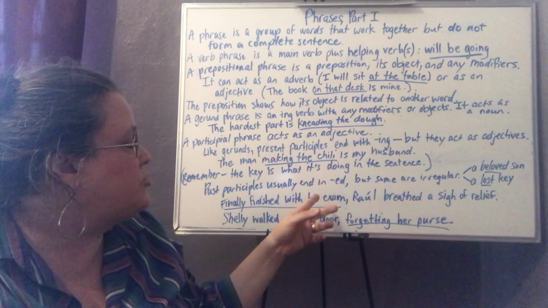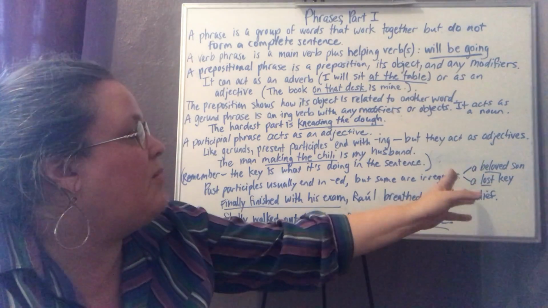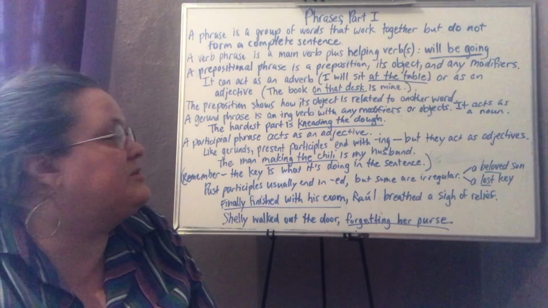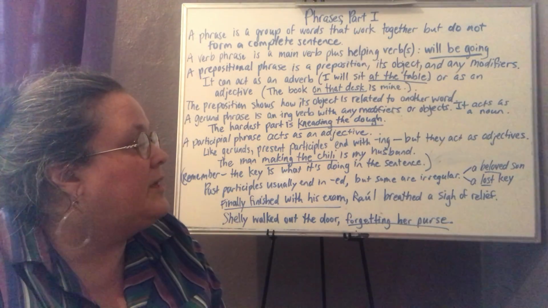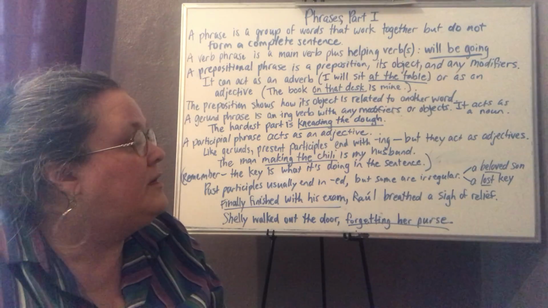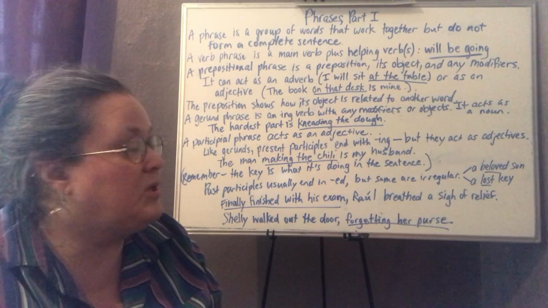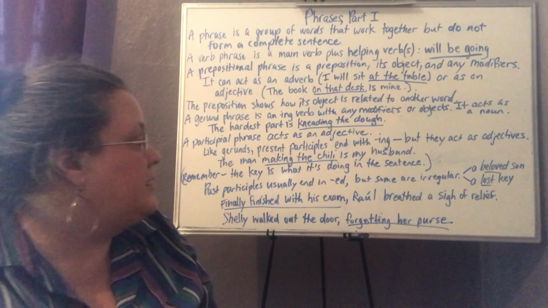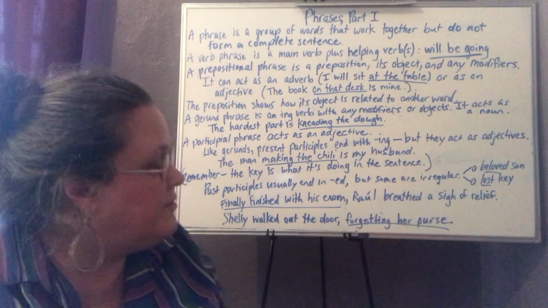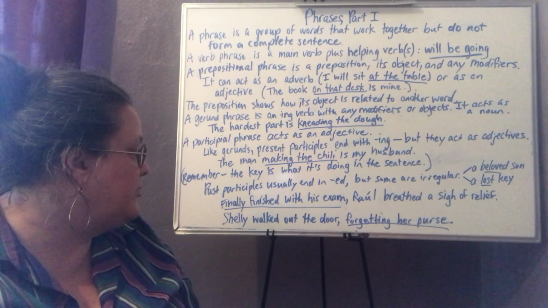Past participles usually end in ed, but some are irregular. So a beloved son. Beloved is a past participle. It's a regular past participle because it ends in ed. A lost key. Lost is the past participle of lose. And it's describing the key there, so it is participle form.